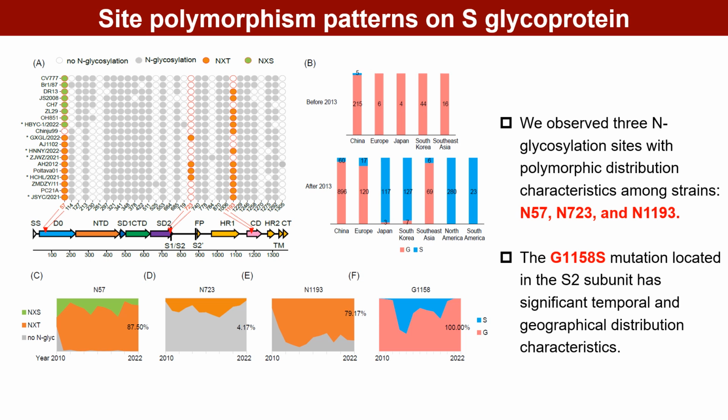In addition, we found that the cysteine mutation at position 1158 has typical temporal and geographical distribution characteristics. This mutation is commonly present in strains circulating in the Americas, Japan, and South Korea after 2013.